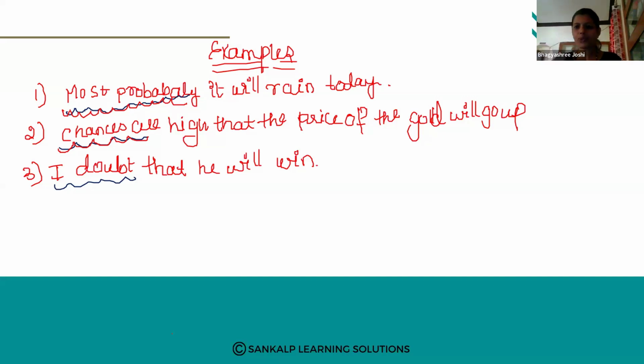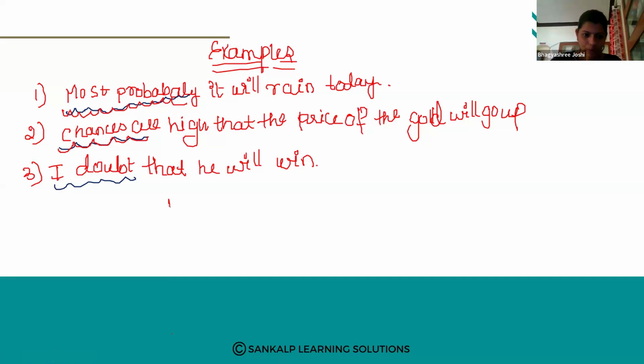So all these words represent the chances, right? So whether it may happen or it may not happen. So in all the examples we are going to observe it may happen or it may not happen. That means chances, that we call it a probability.